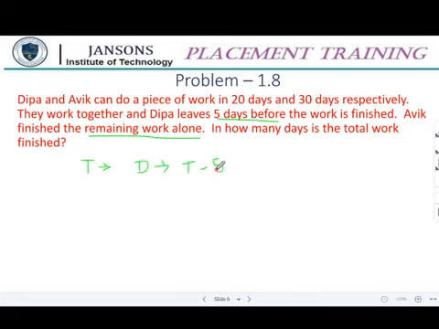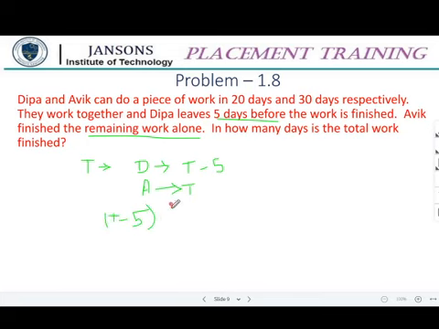But Avik works for the whole duration, since Avik finished the remaining work alone. So both are working together for the whole duration, Avik is working for the whole duration, and Deepa is working for T minus 5 days.